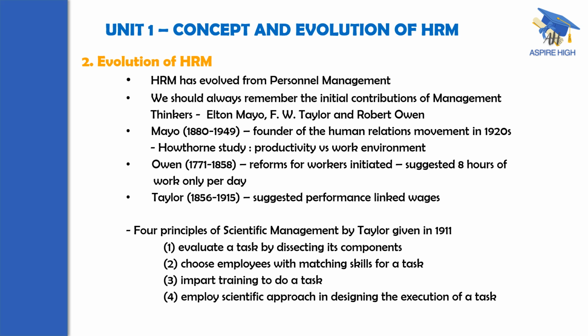When we talk of their contributions based on their significance, they are arranged in the order Elton Mayo, F.W. Taylor, and Robert Owen. But the oldest contribution was made by Robert Owen. In the initial days of the 19th century itself, Robert Owen suggested that workers' productivity is going to be affected if the number of working hours per day is beyond 8 hours. So he suggested 8 hours of work only per day. In that way, he started something like reforms for industrial workers.